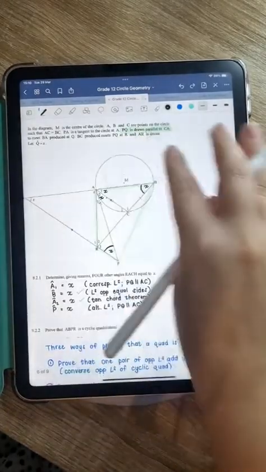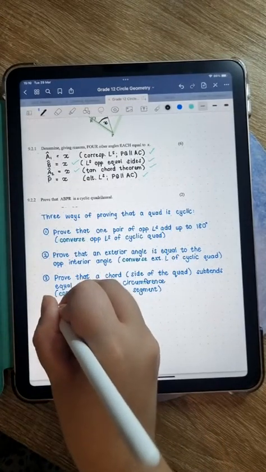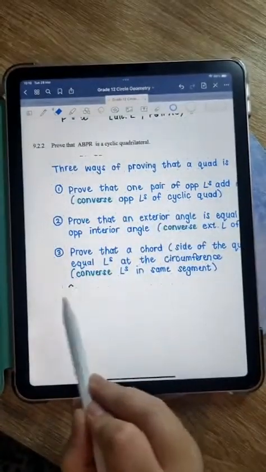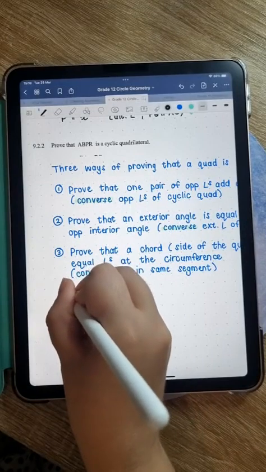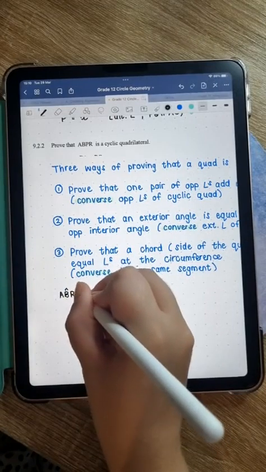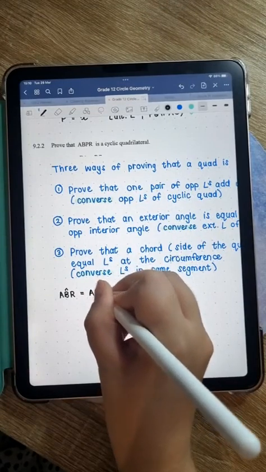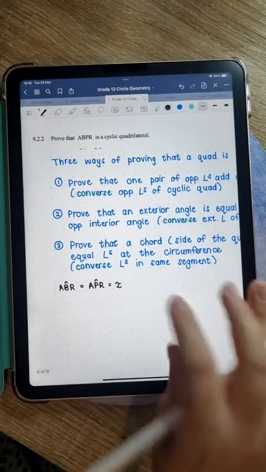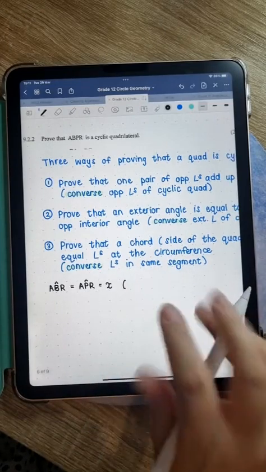What were those angles again? ABR and APR. Right, angle ABR. Sorry, let me just zoom in a bit, and that's actually a bit big. ABR. That was a terrible R. Okay, ABR is equal to A. Oh dear, why am I making so many mistakes? APR. Right, you can say they're equal to X. You don't have to. It was proven in the previous question already. ABR equals APR equals X.